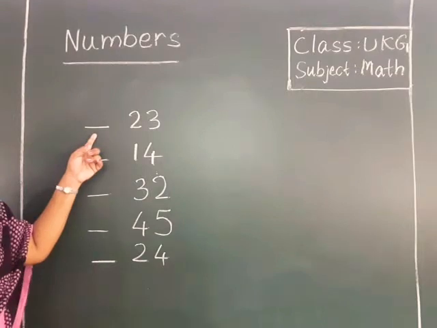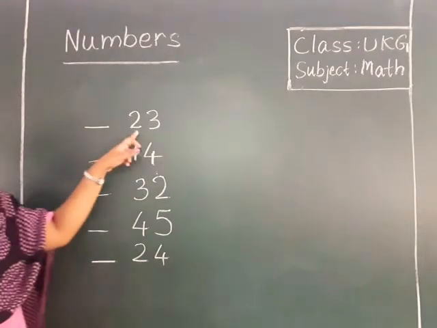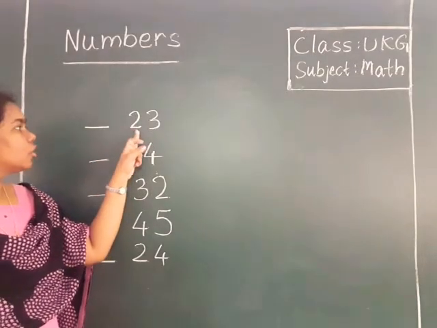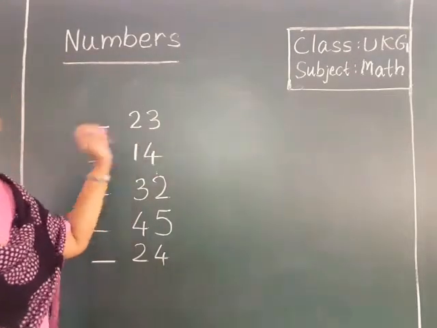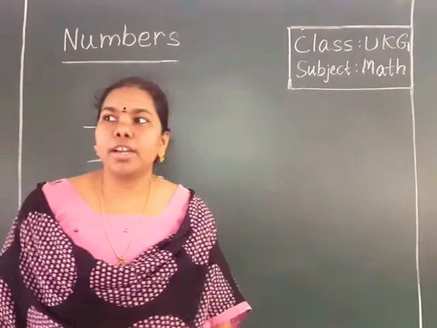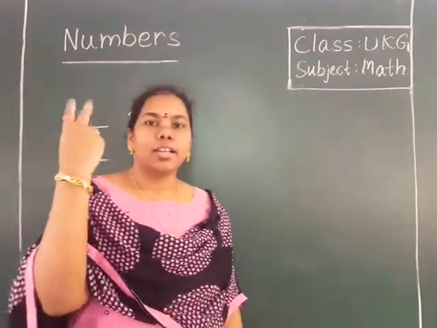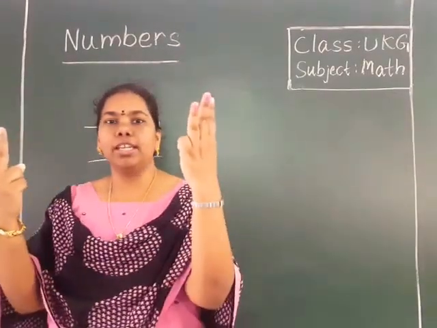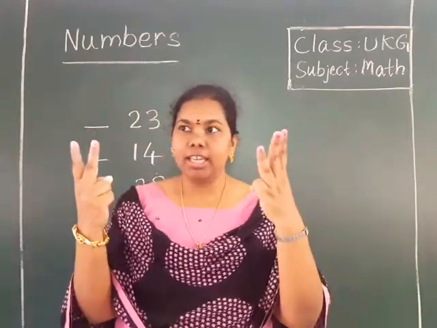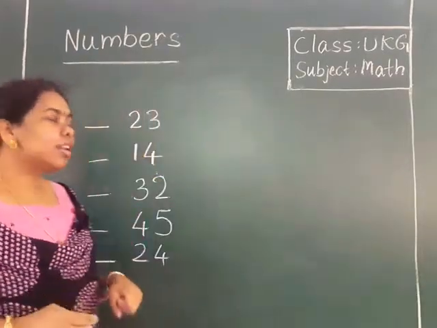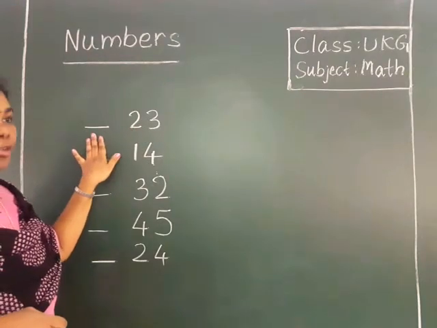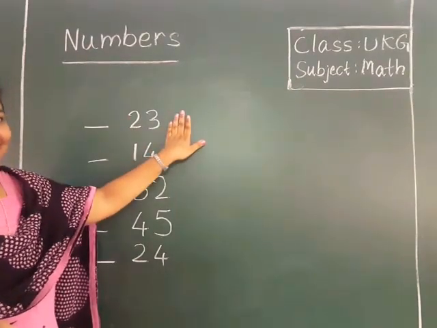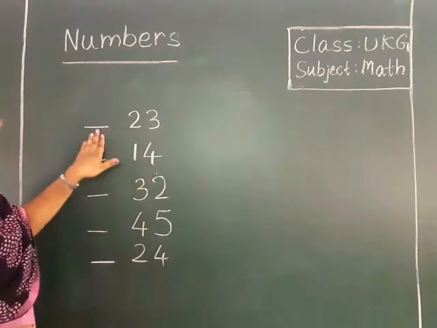See here, my children. What is this number? This is 2, 3, 23. Show it with your fingers. How? This is 2 and 3, 23. And in the last class we wrote the after numbers. But here, see, I have given a blank before, not after 23. Yes, here is the blank.